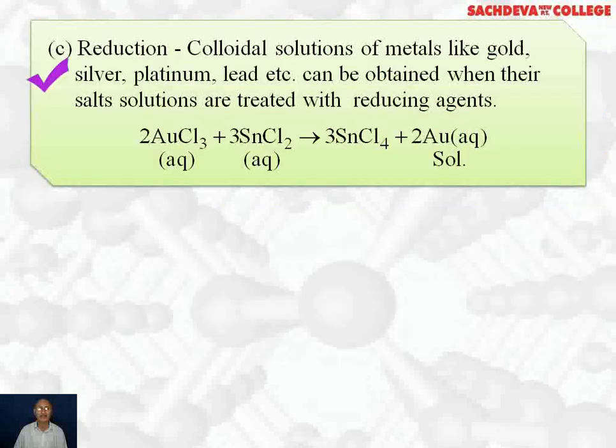The third method is reduction. Colloidal solutions of metals like gold, silver, platinum, lead, etc. can also be obtained when their salt solutions are treated with a reducing agent. For example, gold chloride AuCl3 is reduced with SnCl2, where SnCl2 is acting as the reducing agent. 2 AuCl3 plus 3 SnCl2 gives you 3 SnCl4 plus 2 moles of gold in the form of colloidal solution.